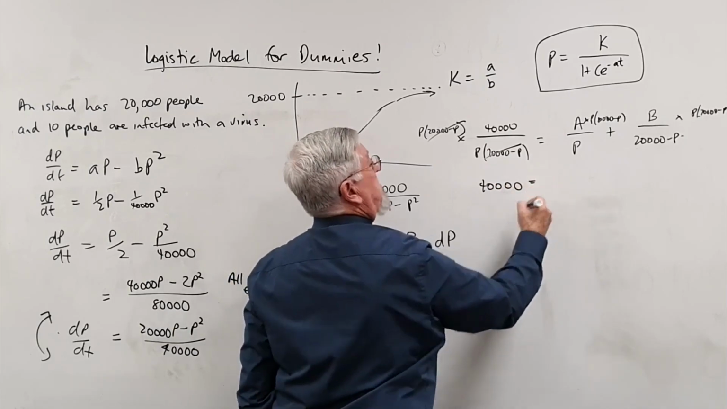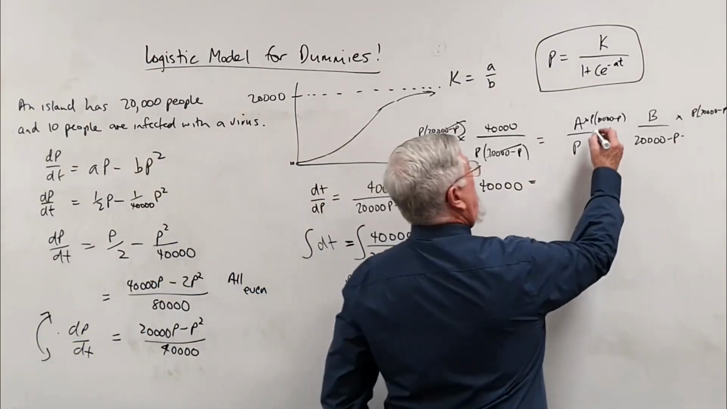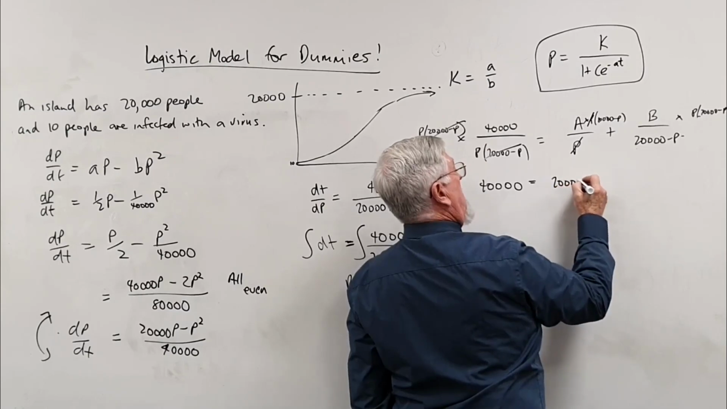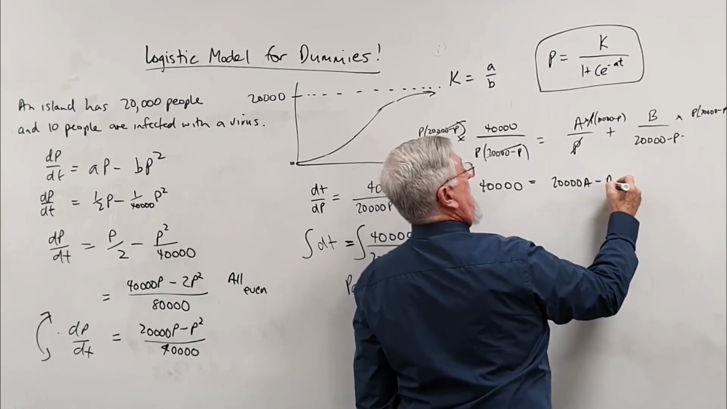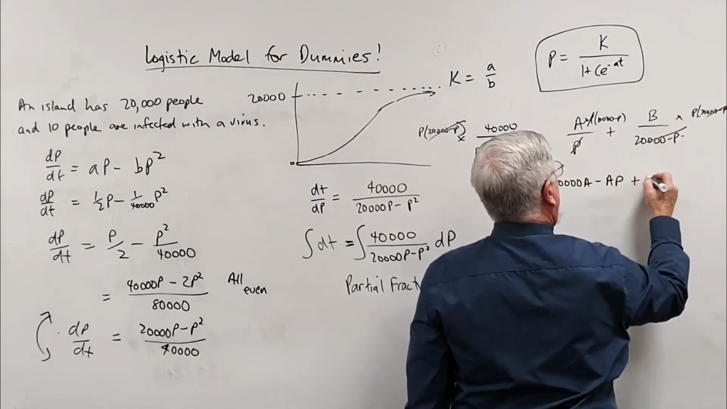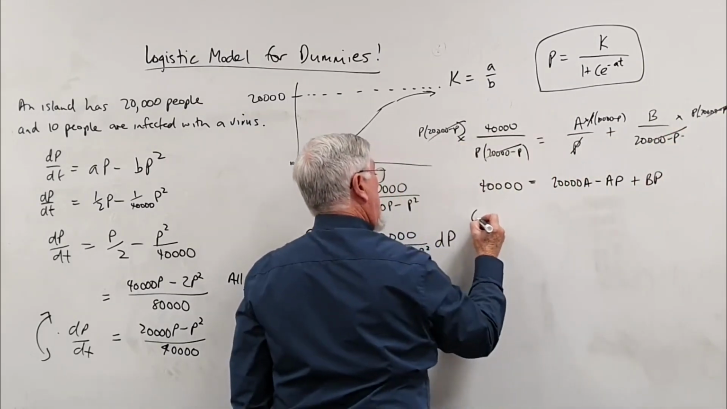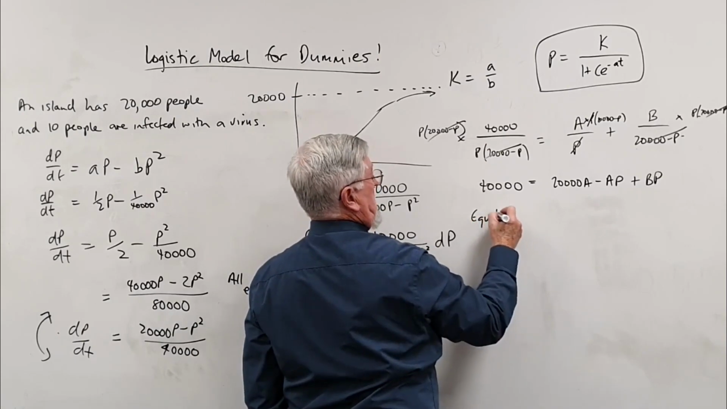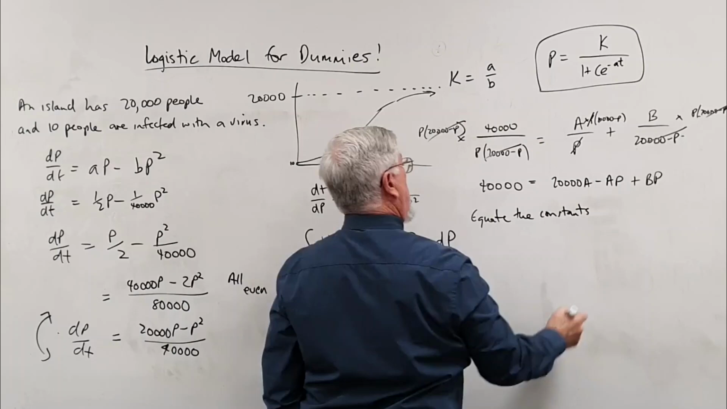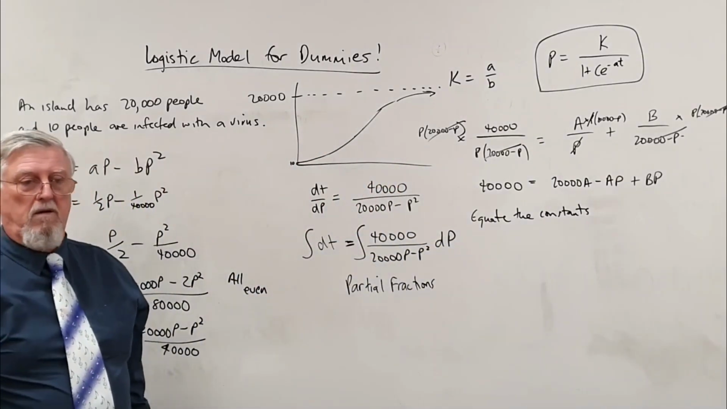You guys okay with that? So what's this one become? Jake, look up for me. P's cancel, and we've got 20,000 A minus AP. Cross them out and we've got plus BP. And I'm going to say here, equate the constants. I'm going to be fussy. Try not to go too fast but too slow. Equate the constants.